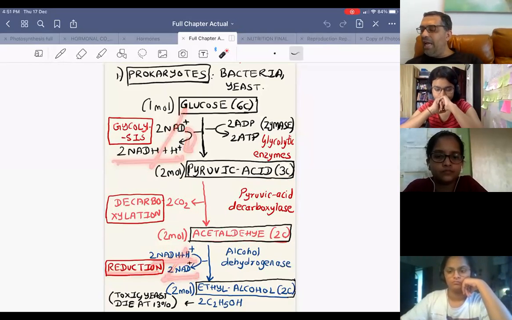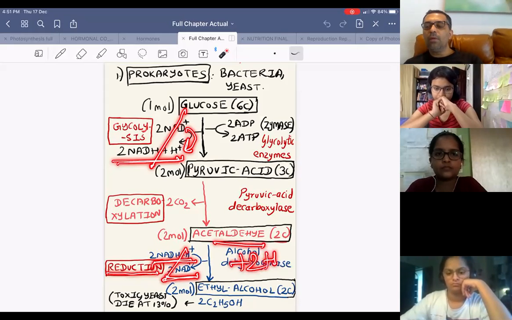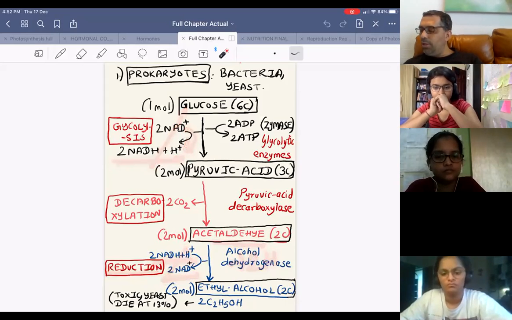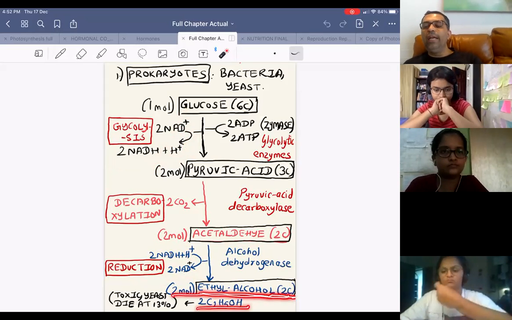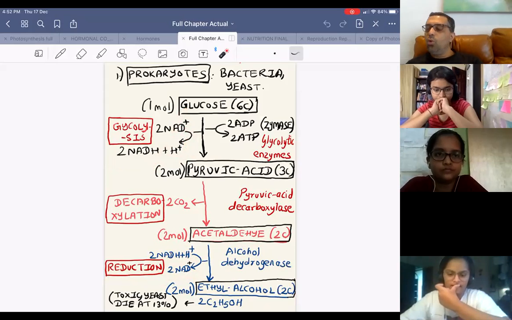What does aldehyde plus hydrogen become? Alcohol. So acetaldehyde plus hydrogen becomes ethyl alcohol, a 2-carbon compound. So 2 molecules of 2-carbon ethyl alcohol, 2C2H5OH. So what are the 3 steps?